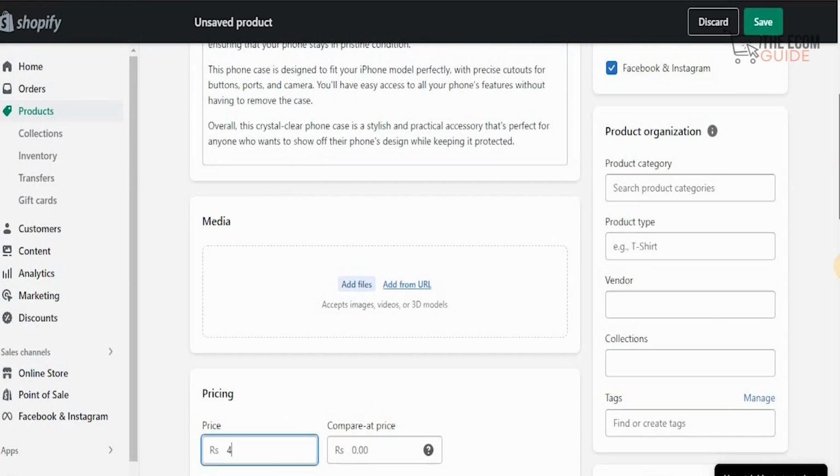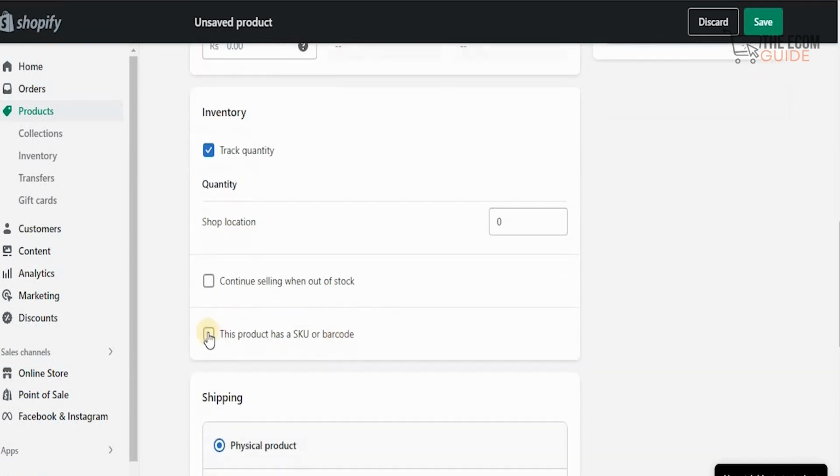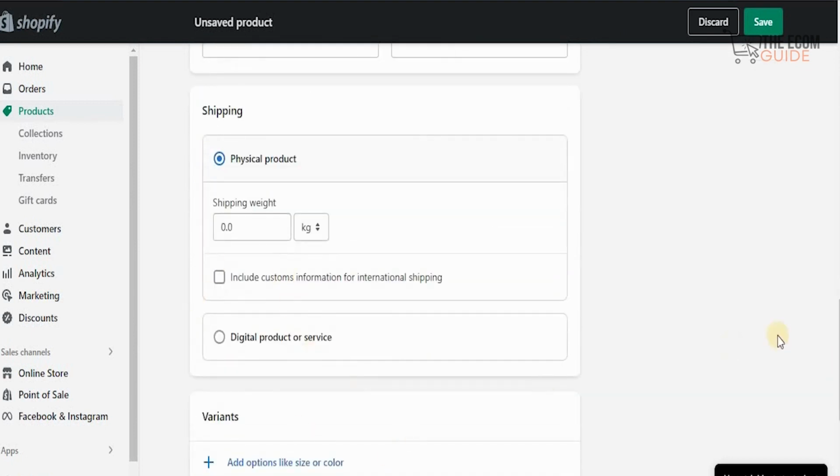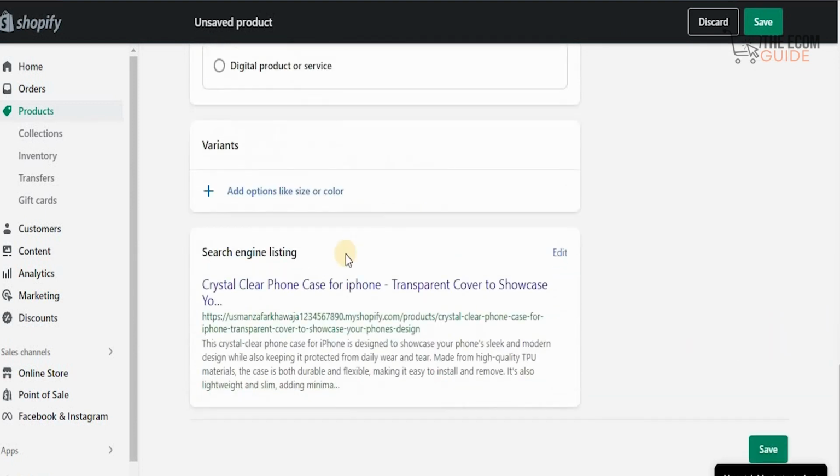So once we put it for $4, we're going to scroll down, we're going to continue selling if it's out of stock, we're going to put a code over here if we want to put a code. We'll scroll down, we're going to mention the shipping that it wants, different variants, and this is the good thing that comes in. Your search engine optimization is done in a proper way with the description and with the title, giving you that competitive advantage to scale and start selling this product. It is as simple, straightforward as that, guys, and you can do it for as many products as you want and start scaling your business quite simply and easily like that.